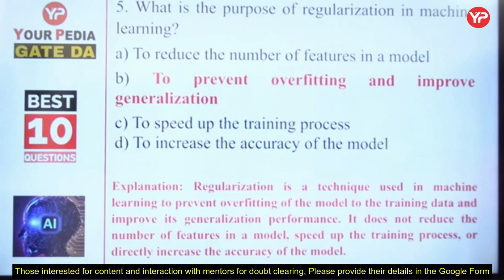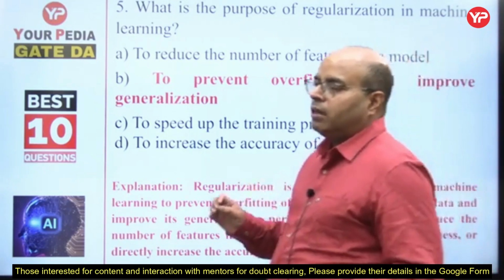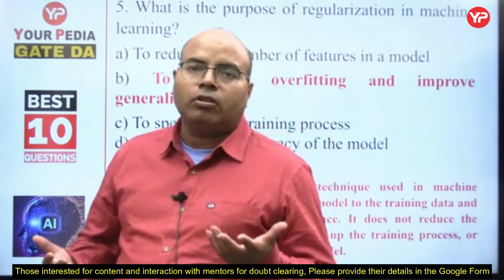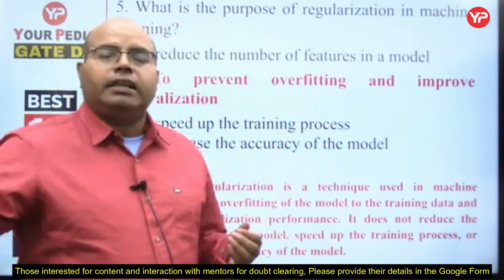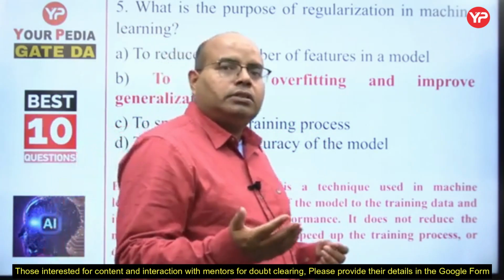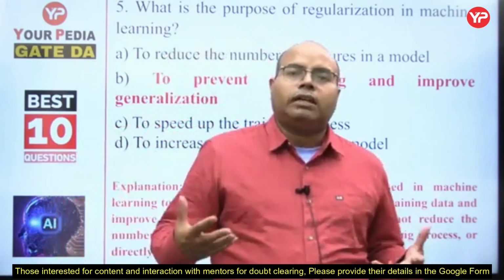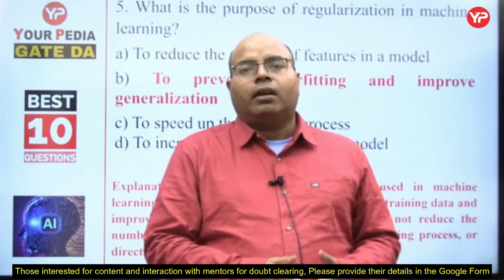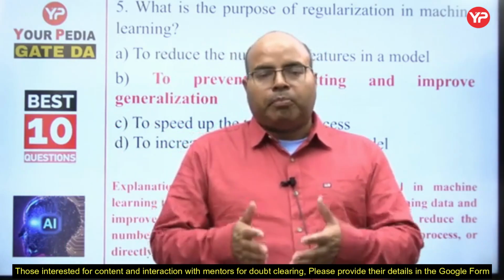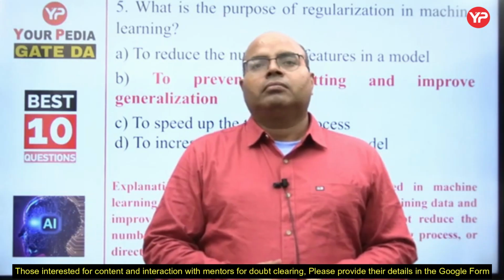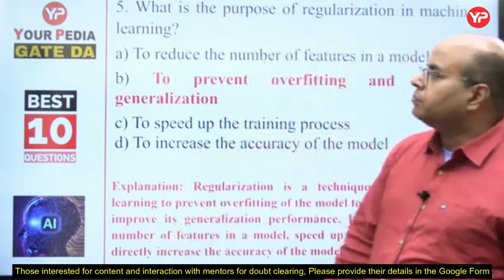Regularization is a technique used in machine learning to prevent overfitting of the model to the training data and improve its generalization performance. It doesn't reduce the number of features in a model, speed up the training process or directly increase accuracy. It simply punishes the complex models and helps the simple models to evolve so that data can be generalized. It is seen that complex models don't generalize. They exactly fit the training data set, keep bias error low, but variance goes very high.